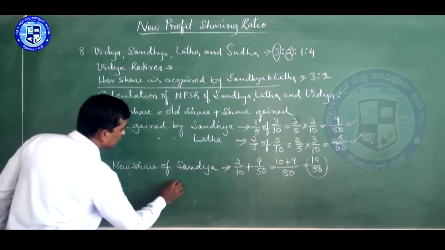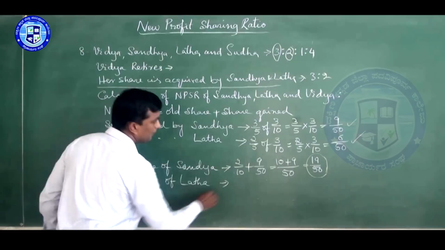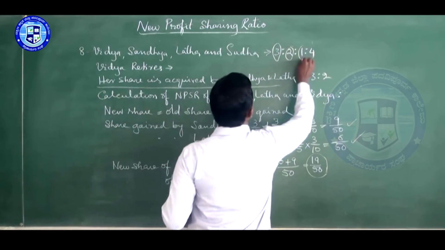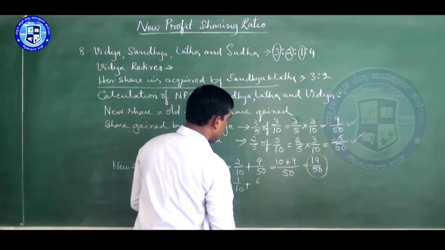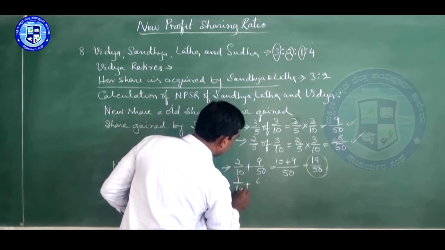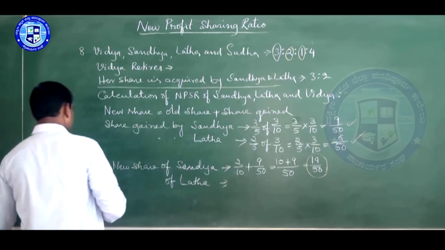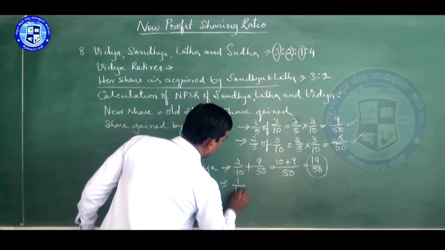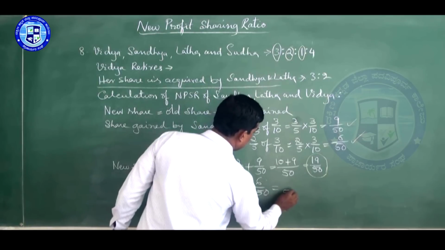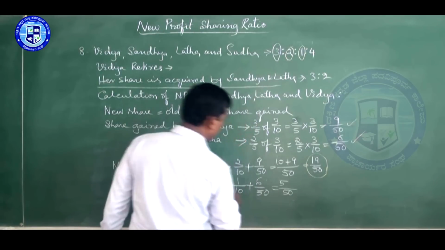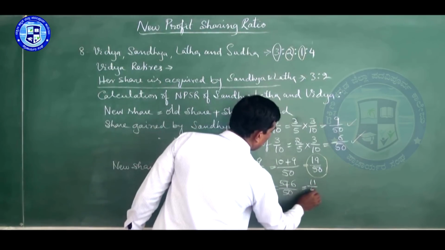Now we see the new share of the next partner, Lata. Lata's share is this one: 1 by 10 plus 6 by 50. So 50 is the LCM. 5 tens are 50. 1 5 is 5, plus 6. So it is 11 by 50.